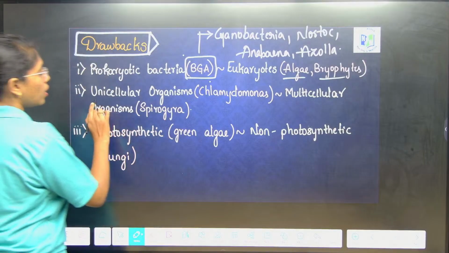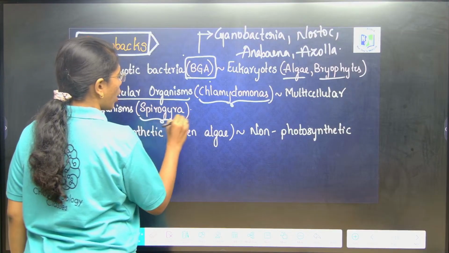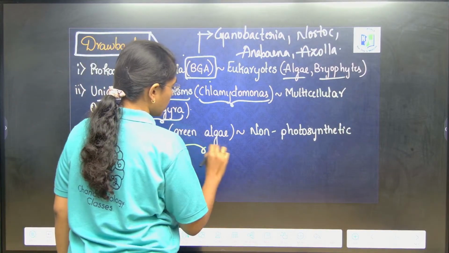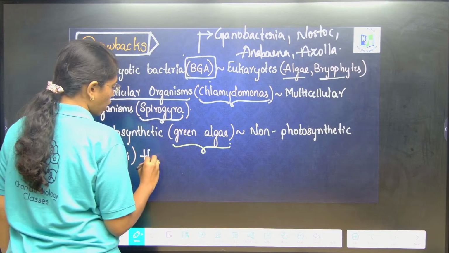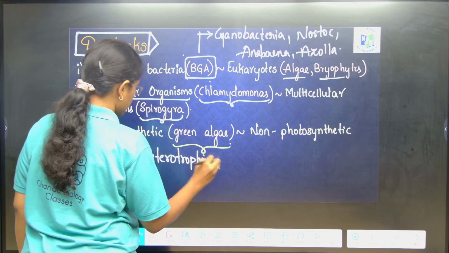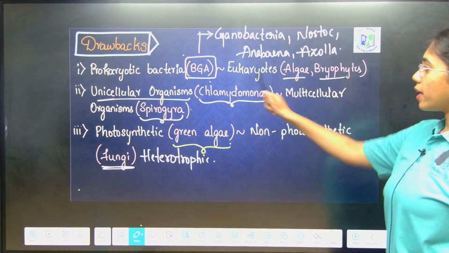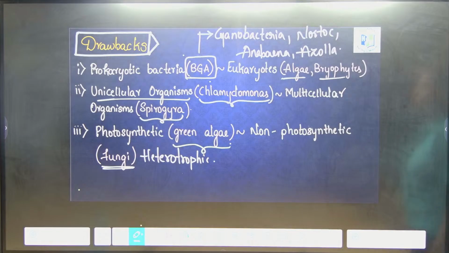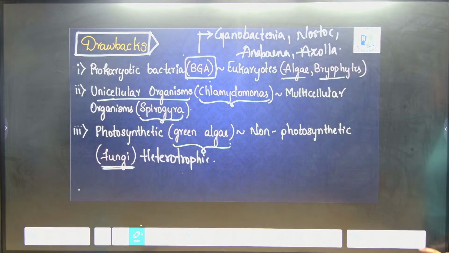And then unicellular organisms like chlamydomonas are placed along with multicellular or filamentous green algae like Spirogyra. Photosynthetic algae like green algae are placed along with non-photosynthetic or heterotrophic organisms like fungi. Got it right? So, these are the major drawbacks. Prokaryotes are placed along with eukaryotes, unicellular organisms along with multicellular organisms, photosynthetic along with heterotrophs. Clear, right? These are the major drawbacks.